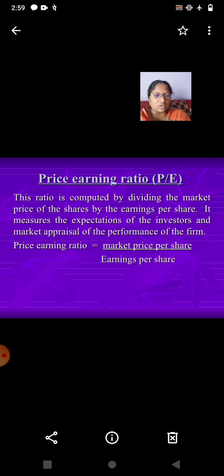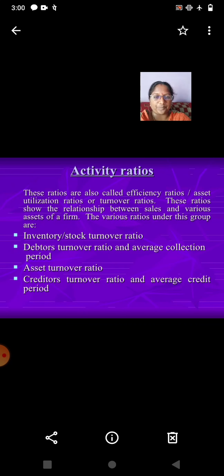Price earning ratio. This ratio is computed by dividing the market price of the shares by the earning per share. It measures the expectations of the investors and market appraisal of the performance of the firm. Price earning ratio is equal to market price per share divided by earning per share.